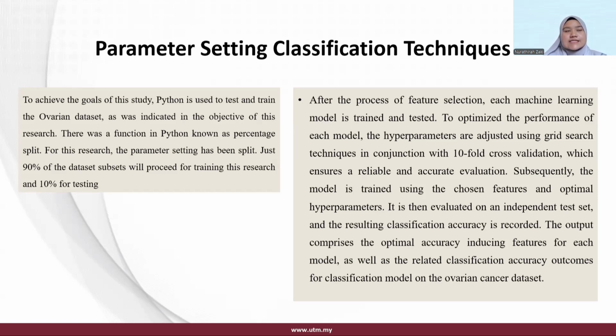The model is trained using the chosen features and optimal hyperparameters, then evaluated on the independent test set, comparing the optimal accuracy for each model, related to the classification accuracy outcome on the ovarian cancer dataset. After testing on the independent set, the resulting classification accuracy will be recorded.